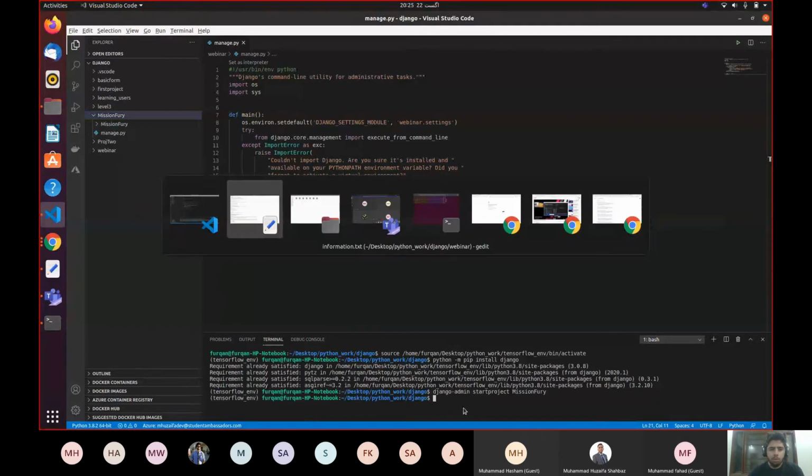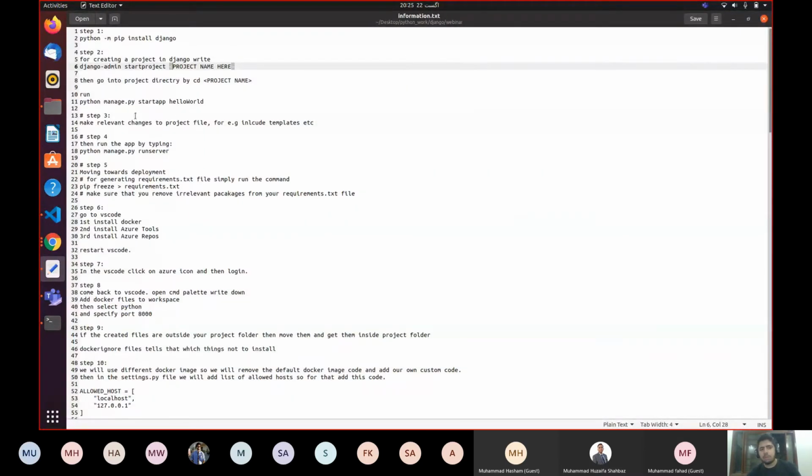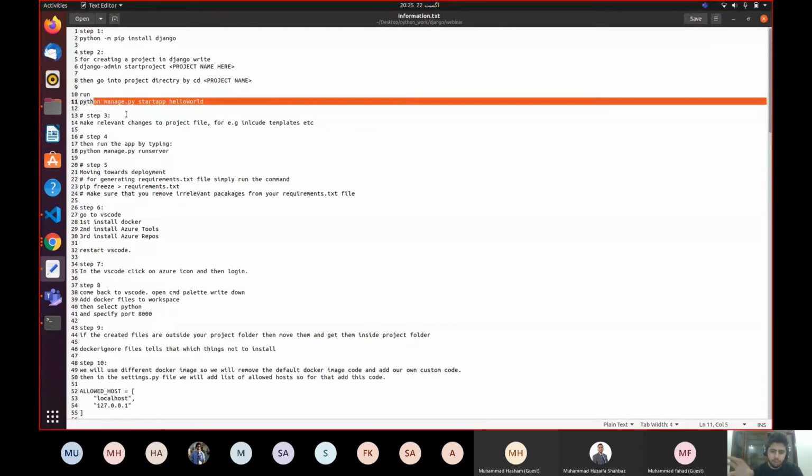Now that we have created our project, we're going to create our first web app inside the project. Make sure that you keep the difference between projects and web apps, because in one project you can have multiple web apps. Let's say a company has a very big project, and in that big project the company is building different kinds of things. So you have one big project and you're building multiple web apps in that project.